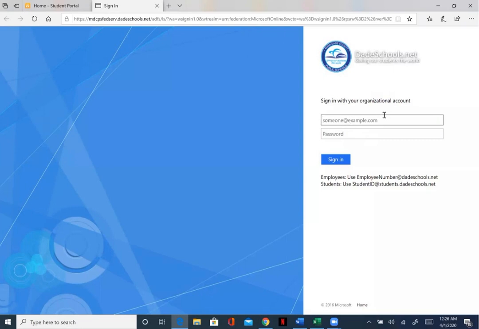Here you will be asked again to log in. It is the same password. Aquí le están pidiendo que ingrese el mismo número de identificación y el mismo código.